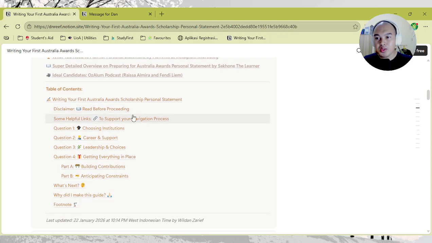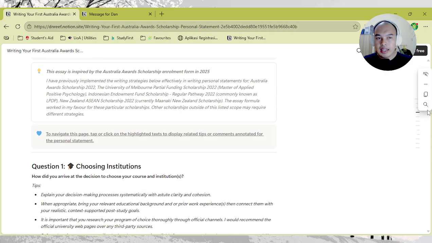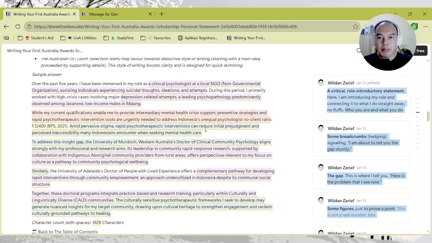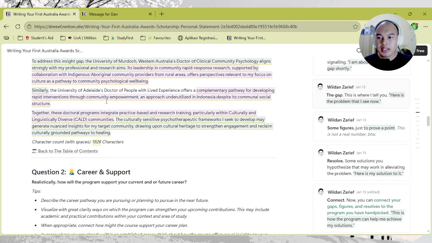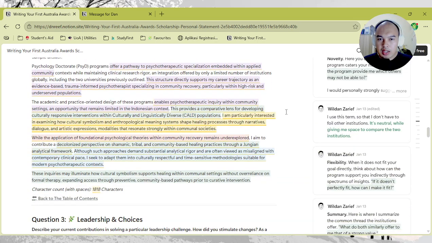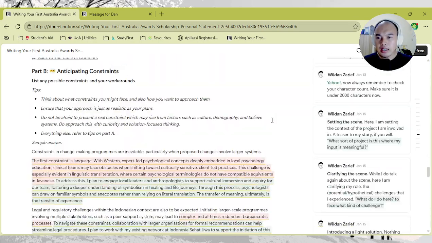As you go through, you'll find a table of contents and all the questions below with the samples. With each sample, there are highlights in different colors: purple being explanations, red being some of the gaps that I've noticed. The green one is the answer to the gap, or it could be the answer to the question directly. There are also other colors such as yellow and blue. Those are explanatory and very specific to that particular case. And yeah, that's pretty much it.